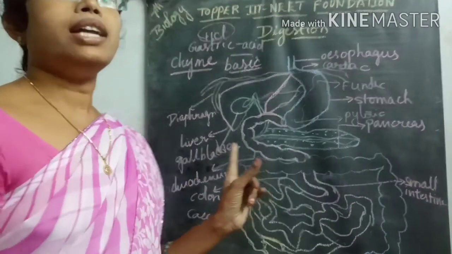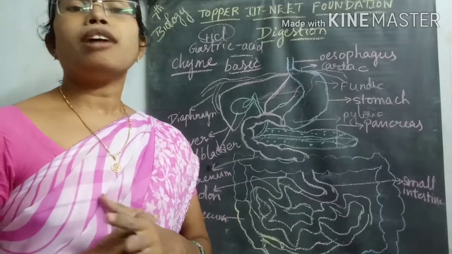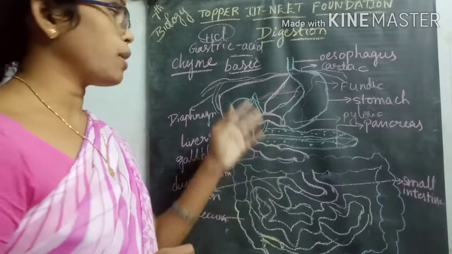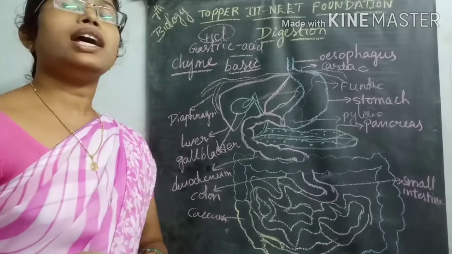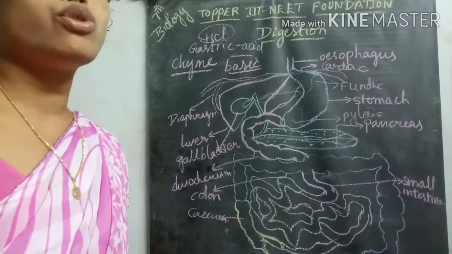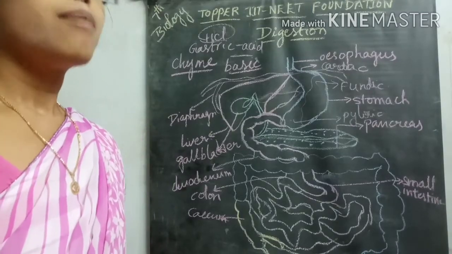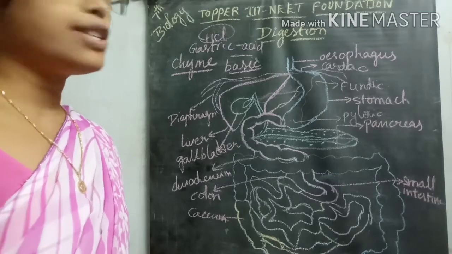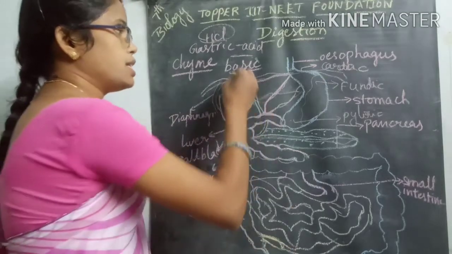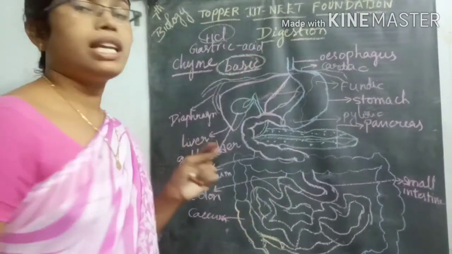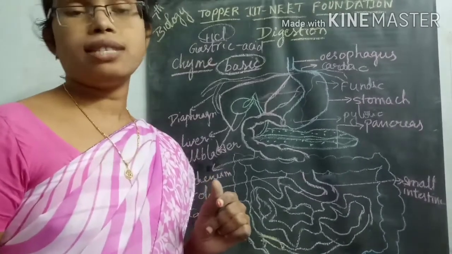This gallbladder releases the secretion from the liver, called bile juice. What is the juice secreted by the liver? Bile juice. This bile juice is also basic in nature, with a range of approximately 8 to 8.5.